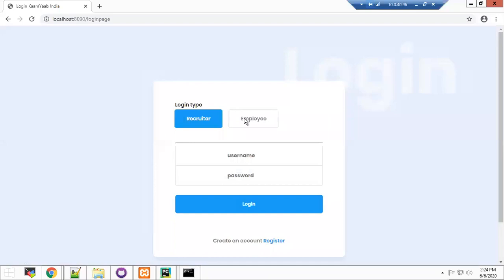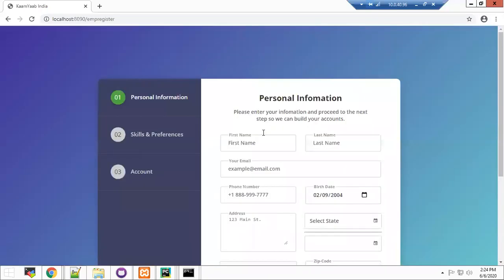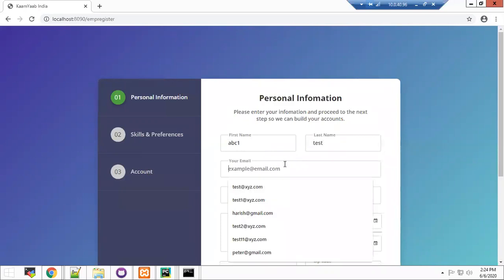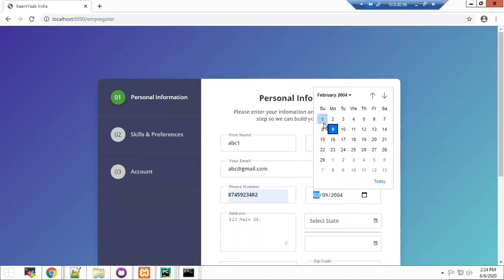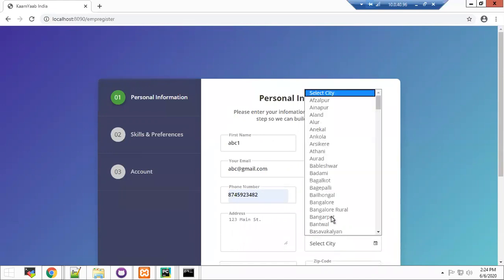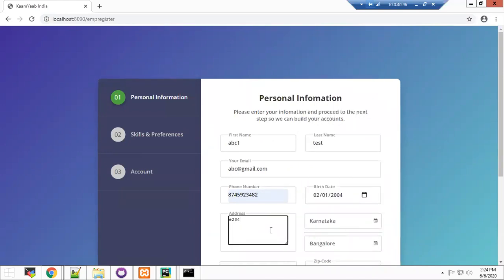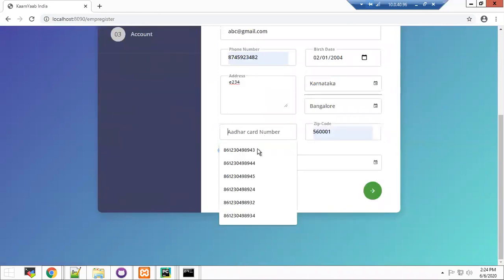So there are two types of users. For workers, they will have to register as employee users. In order to register, they have to fill in the registration form. The first section in the form is personal information, which takes input from them about their contact details and other personal information. In order to do verification, they also have to provide their Aadhaar number.